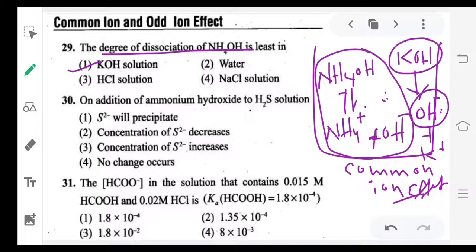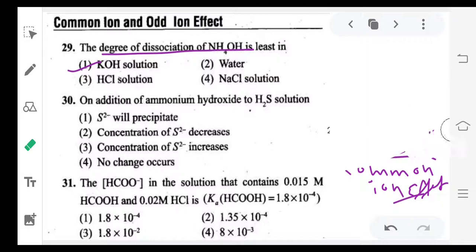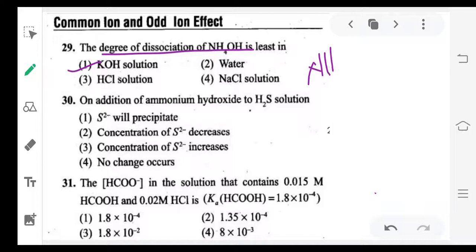Okay, next question. On addition of ammonium hydroxide to H2S solution. Same question, but now we are adding H2S. If I add H2S, what will happen? The equilibrium is NH4OH giving NH4 plus and OH minus.